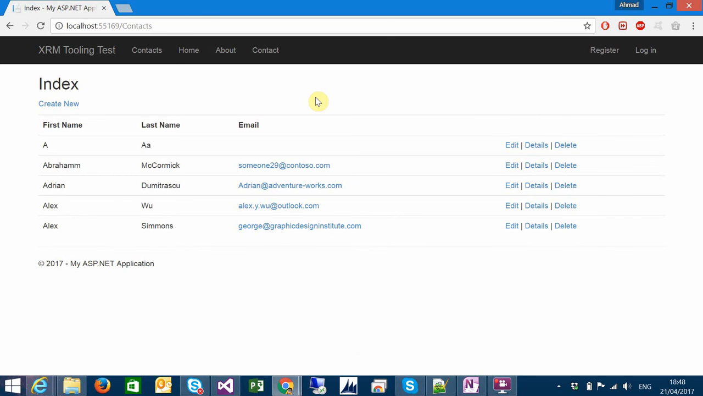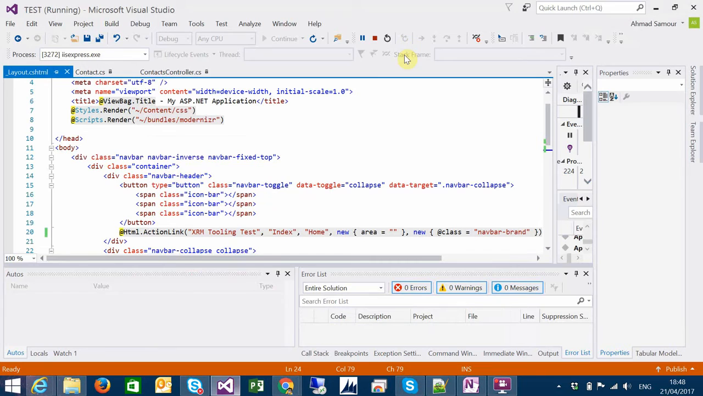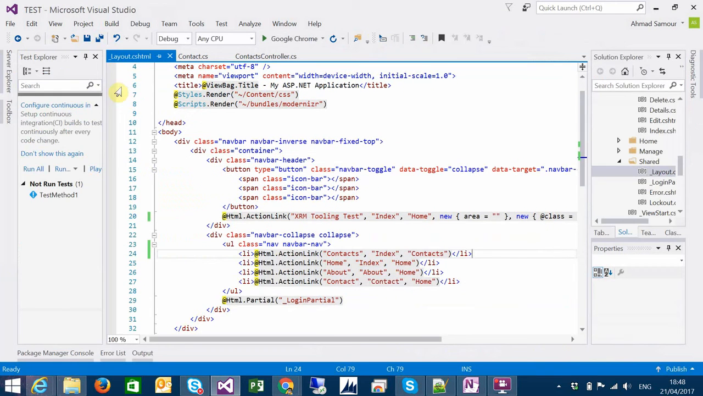So how can we do this in the MVC application, to connect and to do a CRUD: create, retrieve, update, and delete records from Dynamics 365? I'm going to demonstrate here.